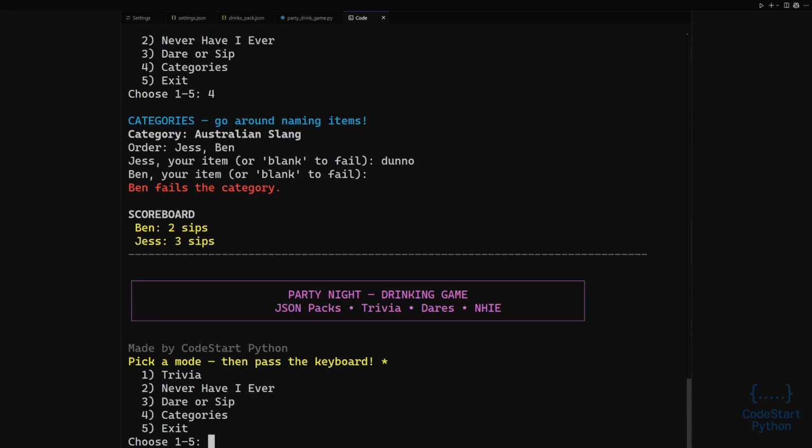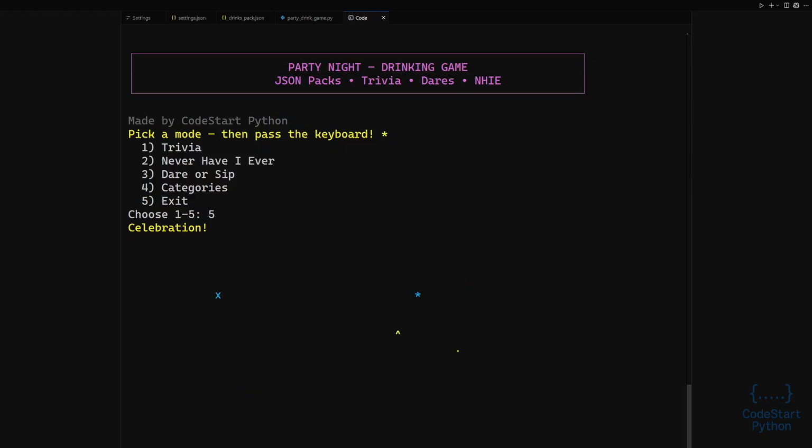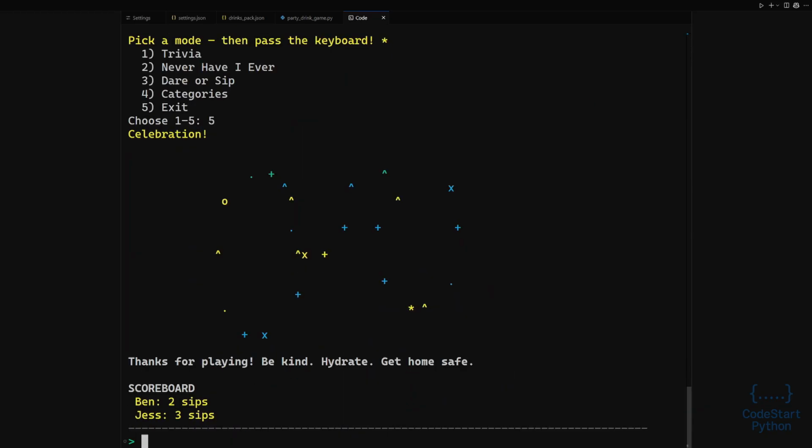Fourth is categories. The program prints a topic such as pizza toppings or programming languages or movie villains. The game shuffles the player order. Each player must say a unique item that fits the topic. The program keeps a list of used items. If a player repeats an answer or types the word blank or types nothing, then the player fails and takes the penalty. The scoreboard prints, and you return to the menu. Sometimes the round clears after enough unique items have been listed so the table can move forward. Between rounds, the menu acts as a hub.